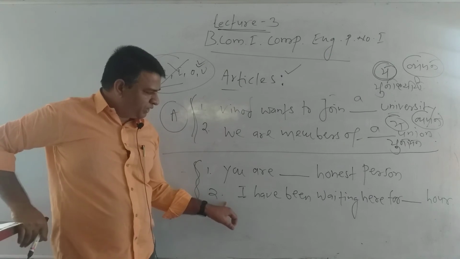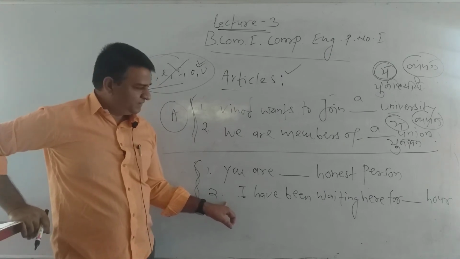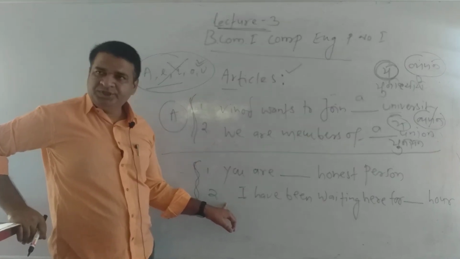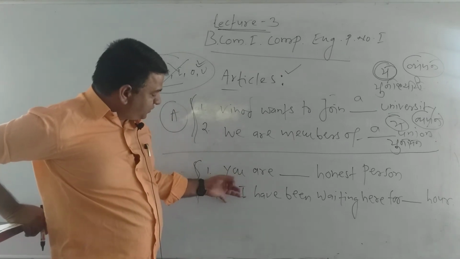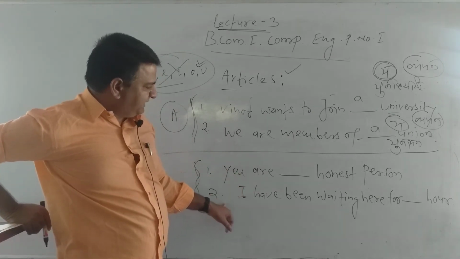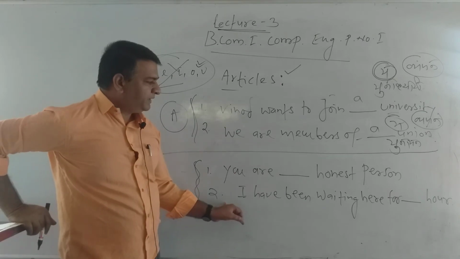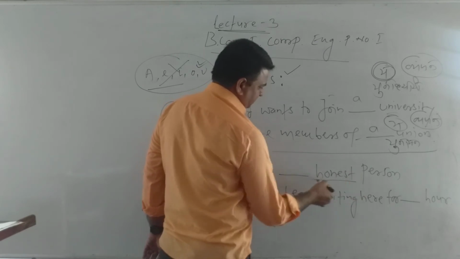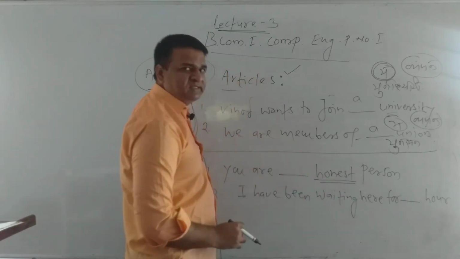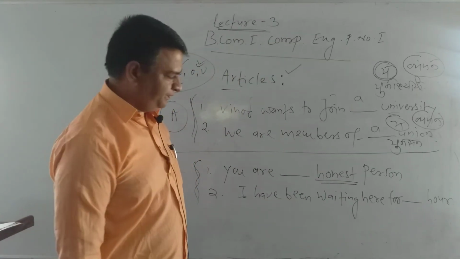Now you come to the two sentences I have used over here. We have the sentence: you are dash honest person. In this, person is the noun while honest is the adjective.